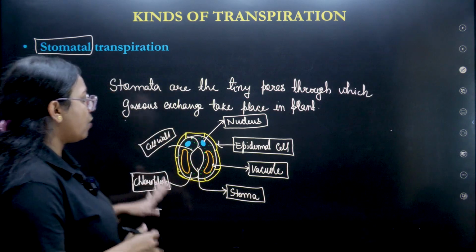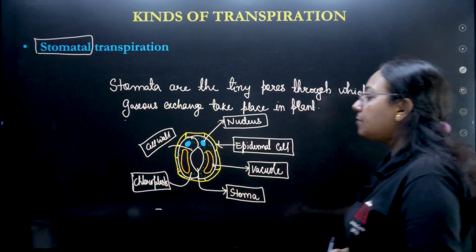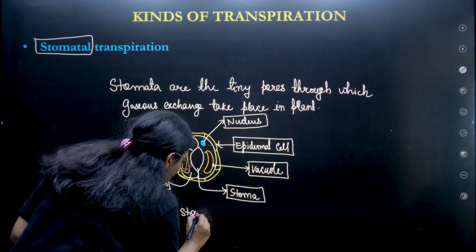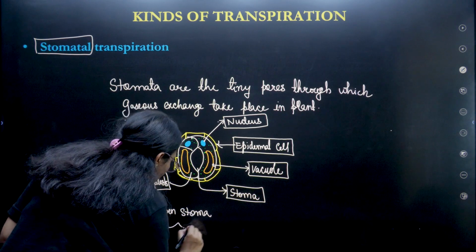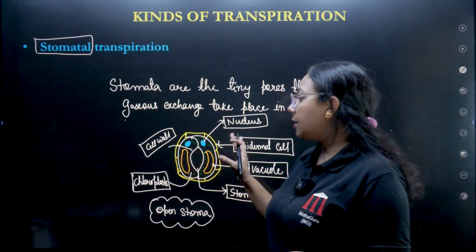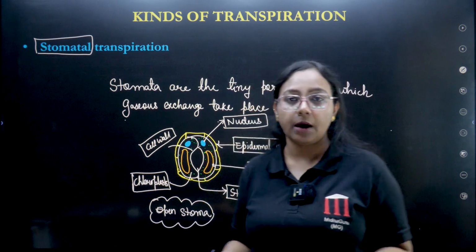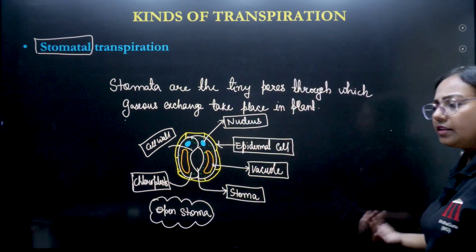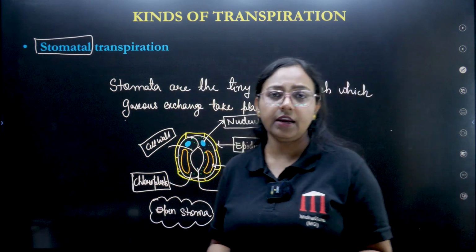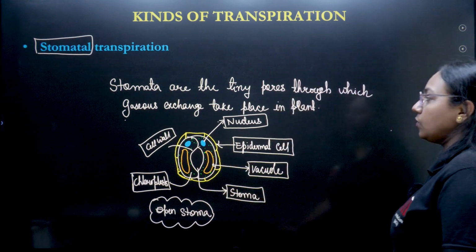So this is the way a stomata looks like, and how we can draw a stoma. And which type of stoma is this? This is the open stoma. I hope it is clear. Keep in your mind that this type of diagram can play a very important role in your examination, so don't skip these diagrams. Drawing diagrams is so easy, and if you draw together with me, it will be more beneficial for you.